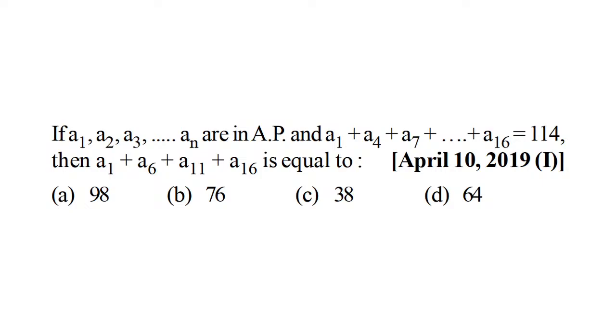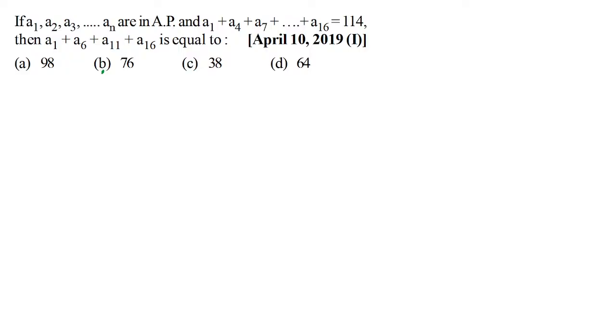This is given to us as 114, and we have been asked A1 plus A6 plus A11 plus A16. Let's keep rolling. Indeed, you're right. 76 is the answer. Sanjeev and Madhu, you're absolutely right. Good. 76 is indeed the answer. And as I told, I'll tell you a couple of ways, or rather maybe we can just go for the best way.